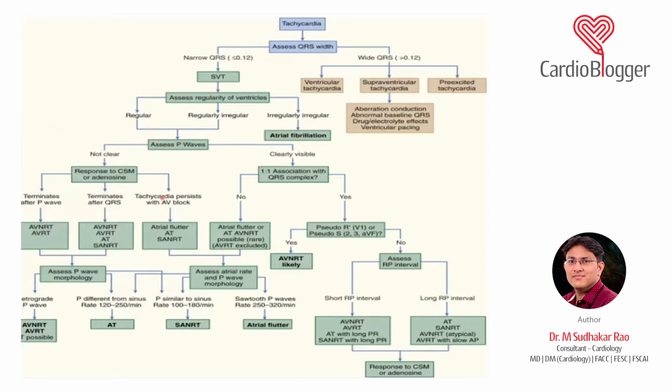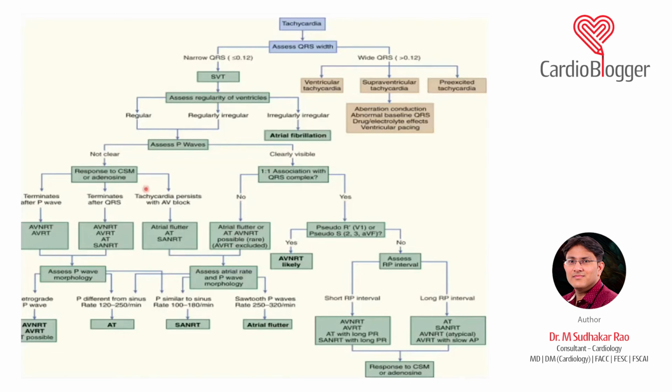You see whether the P waves are clearly visible or not. If your P waves are not clear, then it can be any of this. However, if your P waves are clearly visible, then there are a few differential diagnoses. Now, if it is not clear, most of the time when a patient comes to emergency, we do not know the differential. We just know it is an SVT, it is an AV-NRT, it can be AV-RT. Then we have certain clues like pseudo-S, pseudo-R and all, which I'll discuss.